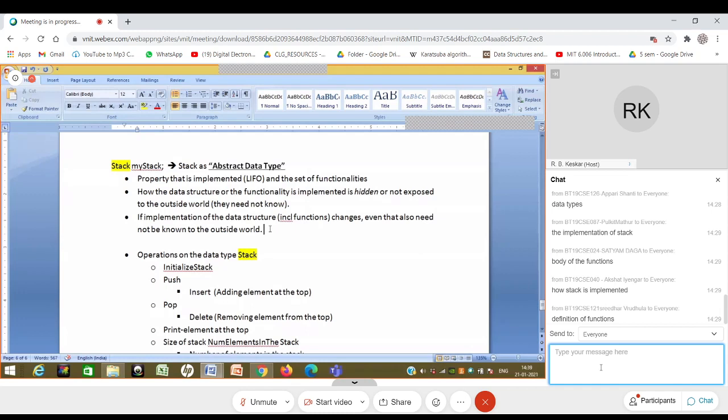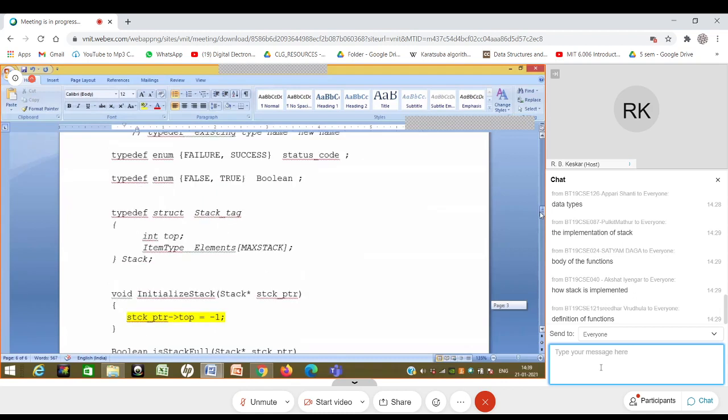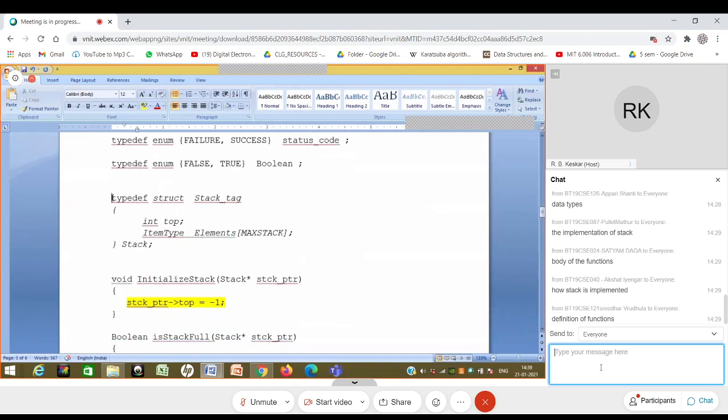So the whole thing has been designed purposefully in such a way that the outside world need not know. And this was made possible typically because of the starting point, the way we defined the structure, this stack, where we first decided that these two elements should be inside the structure. So the structure provides a wrapper, and then we called that a data type called stack through typedef. So immediately this stack became a black box. It hides the contents inside.